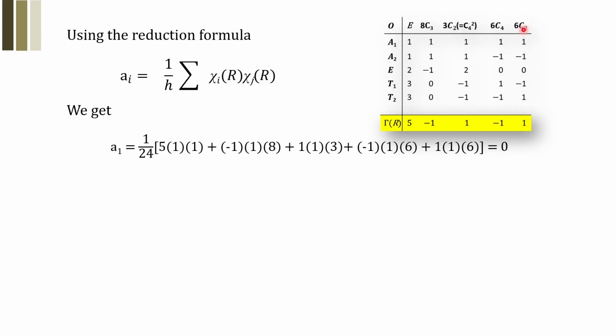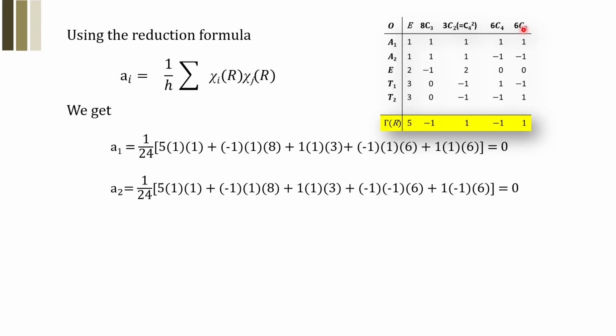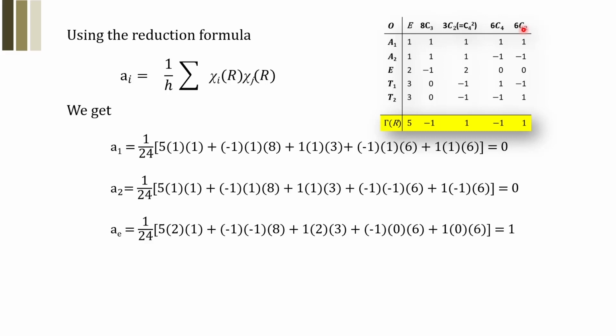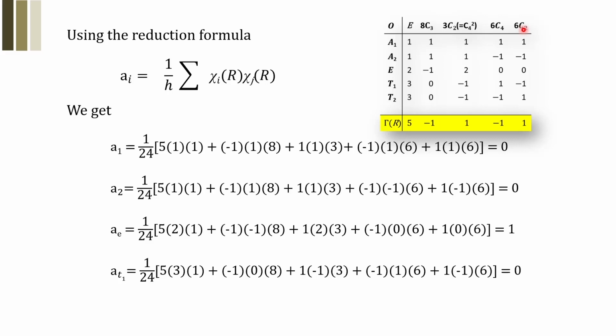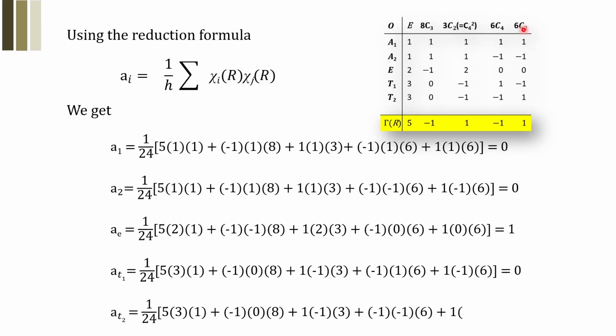So when you do some algebraic manipulations, the total comes out to be 0. It means that A1 contributes nothing as far as the reducible representation is concerned. If you move to the other terms, A2, you can calculate, as you can see from the character table also, it comes out to be 0. And let's talk about E. In case of E, it happens to be 1. So in the reducible representation, E has come once. What about T1? We'll see that T1 is also contributing nothing. So the net result is 0. And what about T2? The net contribution would be 1.